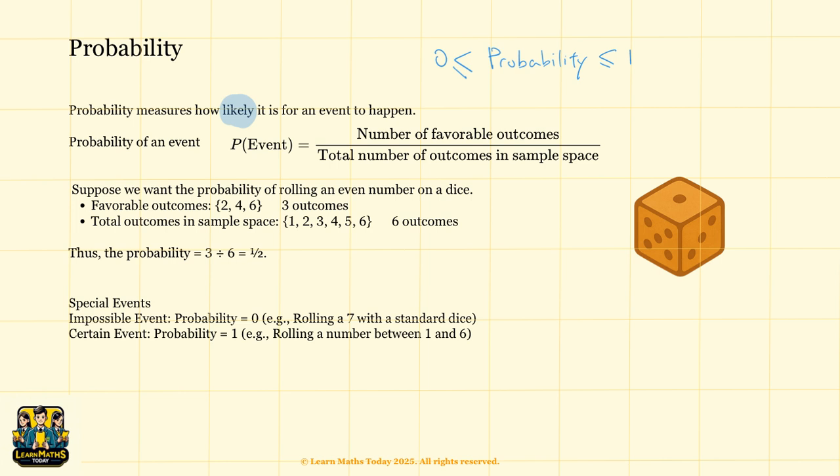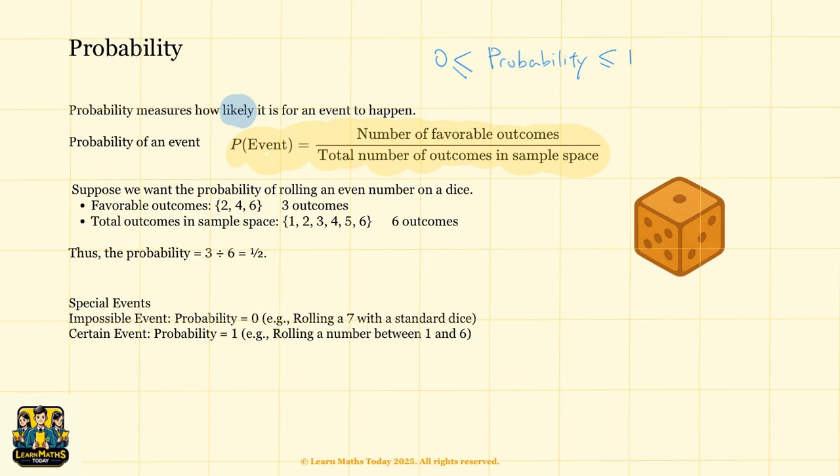How do we calculate probability? There's a simple formula we can use here. The probability of an event is the number of favorable outcomes divided by the total number of outcomes in the sample space. Let's break it down. Favorable outcomes are the outcomes we want. The sample space is all the possible outcomes.